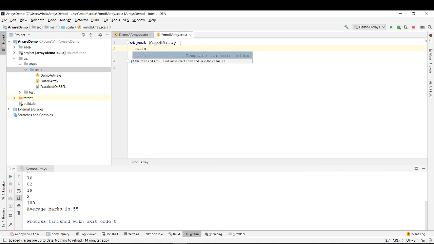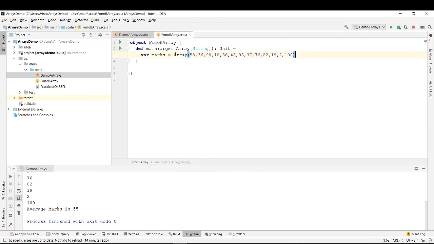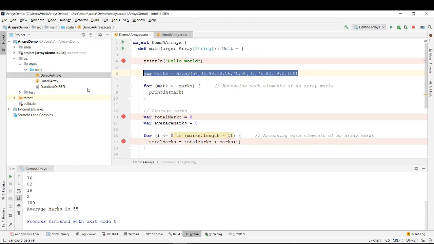Let's say we are having a main function inside which we are going to write whatever we are doing. Let me copy this array from here and define the same array over here. So you're defining an array, and let's say I want to print each and every content of the array. We are studying for each and map.